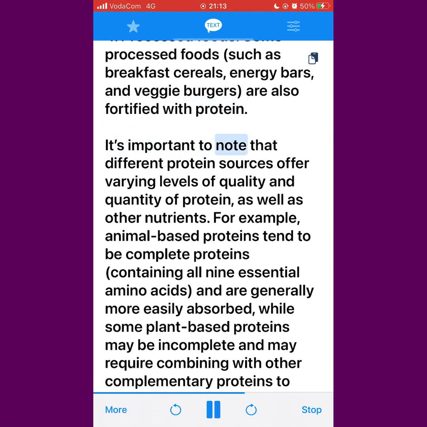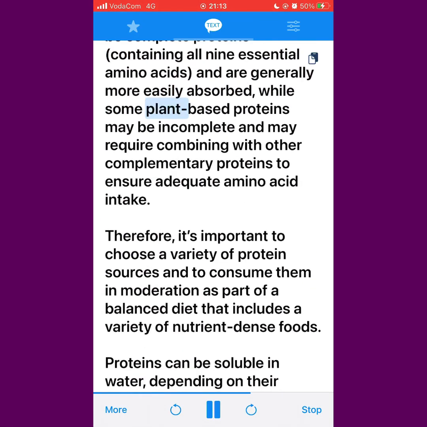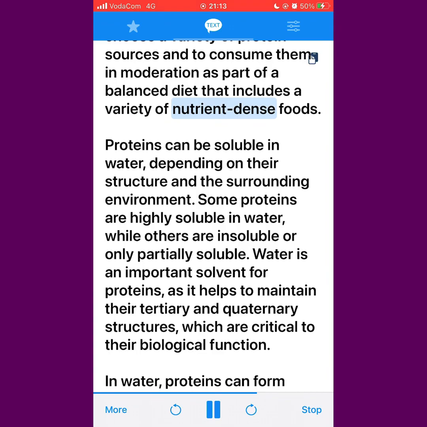It's important to note that different protein sources offer varying levels of quality and quantity of protein, as well as other nutrients. For example, animal-based proteins tend to be complete proteins containing all 9 essential amino acids, and are generally more easily absorbed, while some plant-based proteins may be incomplete and may require combining with other complementary proteins to ensure adequate amino acid intake. Therefore, it's important to choose a variety of protein sources and to consume them in moderation as part of a balanced diet that includes a variety of nutrient-dense foods.